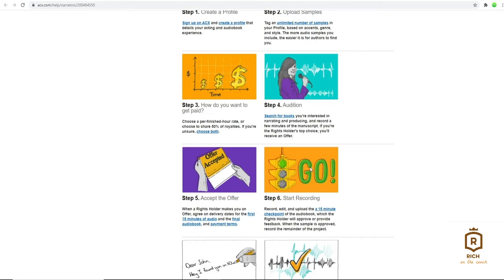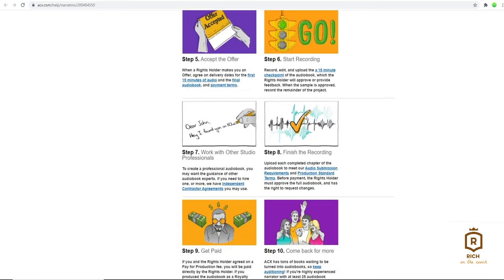So you won't have to read a single word of a script. You won't need to invest in any microphone or recording equipment. Simply use tool number 3 and you can submit your audition sample completely hassle-free. And it's going to allow you to skip over steps for recording, reading, and stuff like that. And so you can head on over to ACX's final step for narrators so you can get paid.